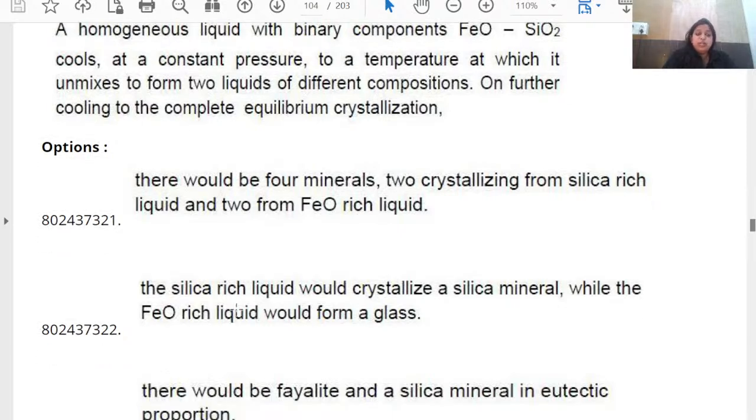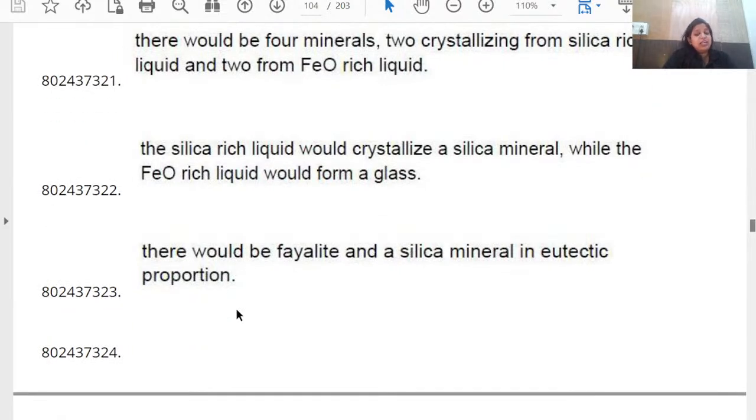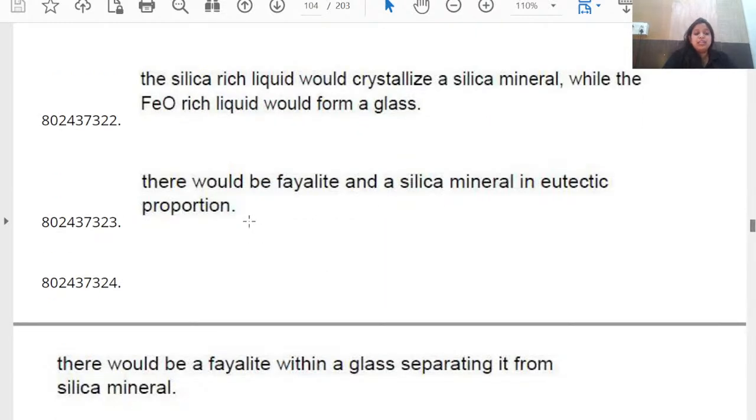What happens on further cooling to complete equilibrium crystallization? There would be fayalite and silica mineral in eutectic proportion, right? In eutectic proportion, both fayalite and silica. So the answer will be C.